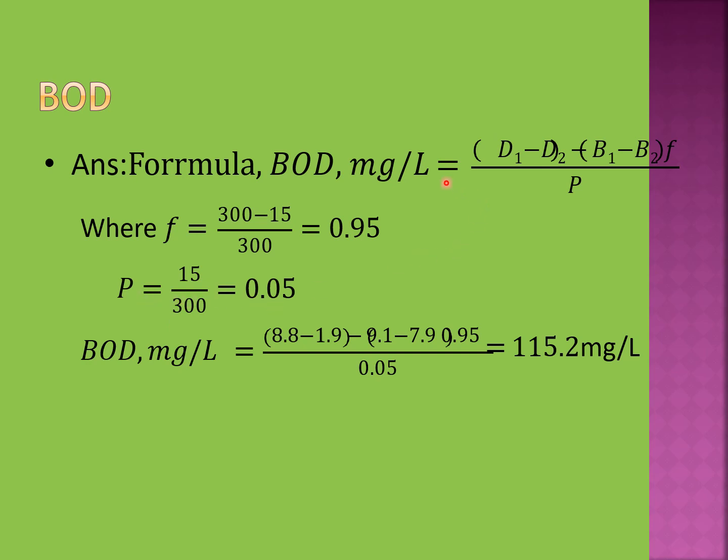And if we replace all these values in this equation, we can calculate BOD after 5 days, and the value becomes 115.2 milligram per liter.